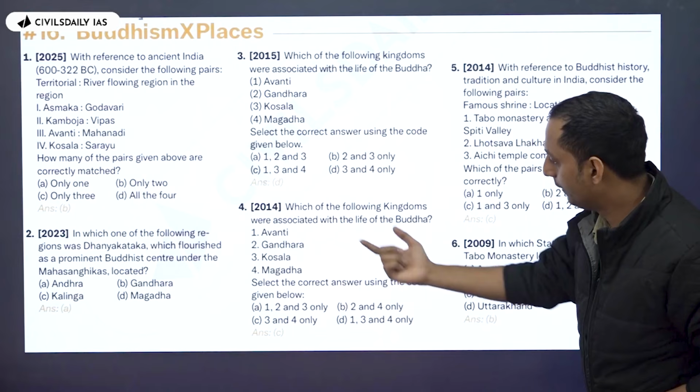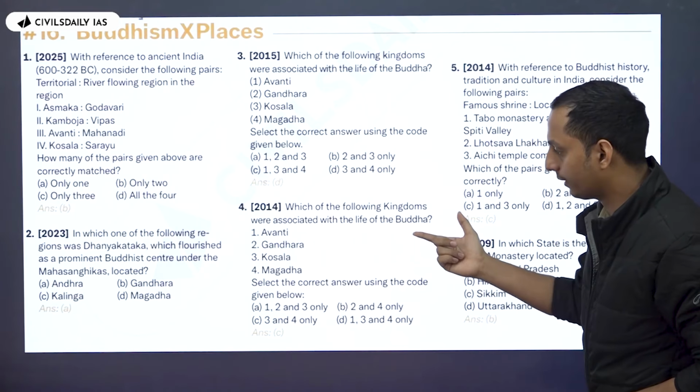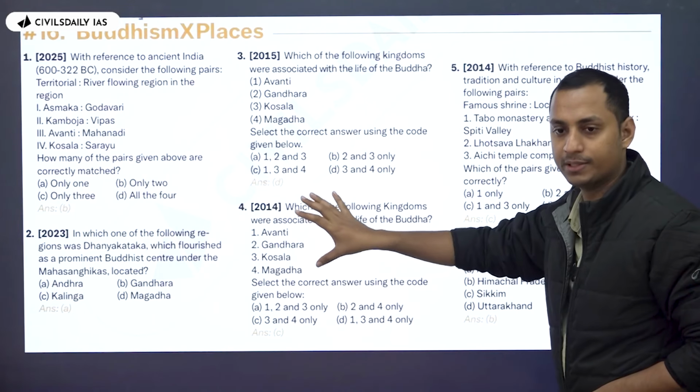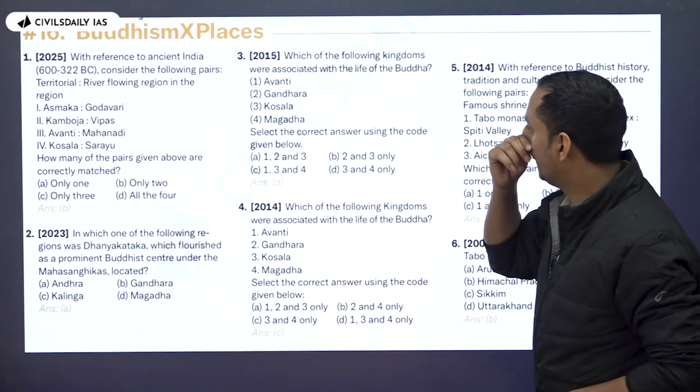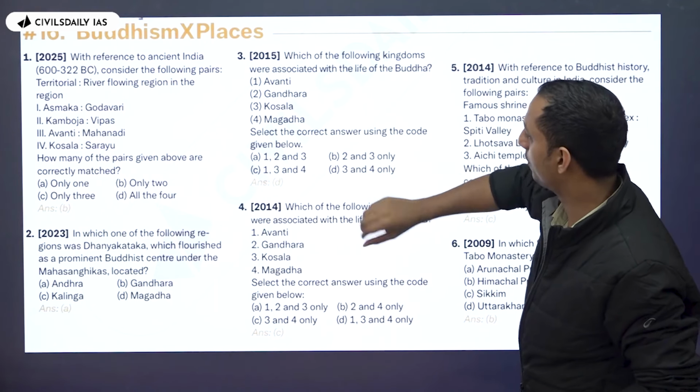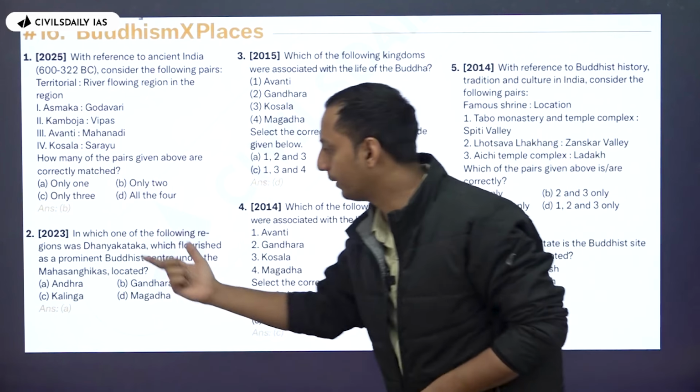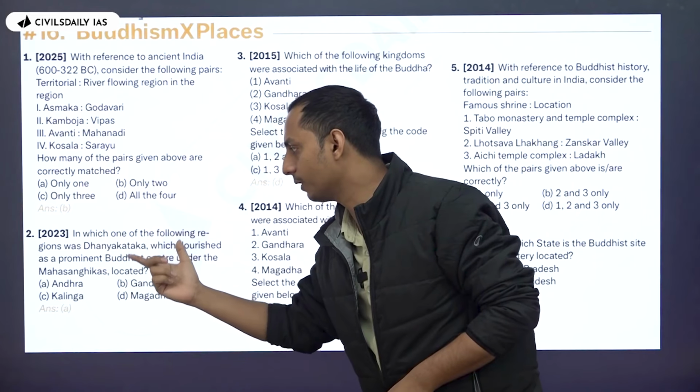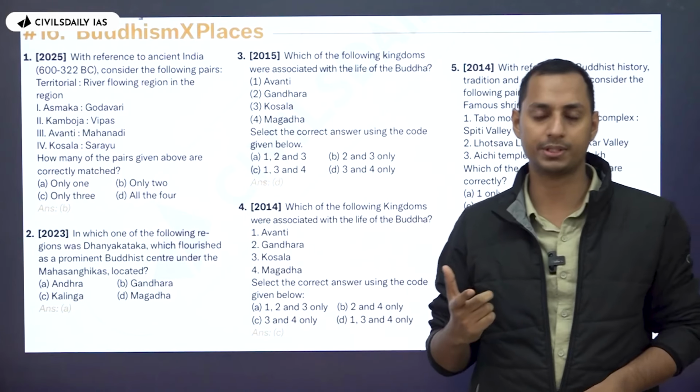In 2014, which of the following kingdoms were associated with the life of Buddha? Again, some of the places that Buddha has visited. In 2025, they asked the same question, a repetition of the same question, life of Buddha. And in 2020 as well, they asked a question about Dhanyakataka, which was a prominent Buddhist center.